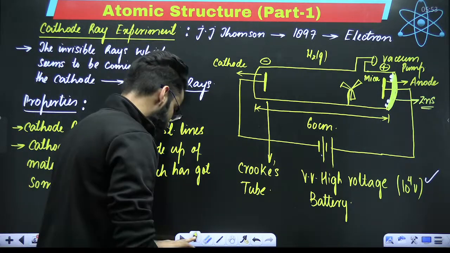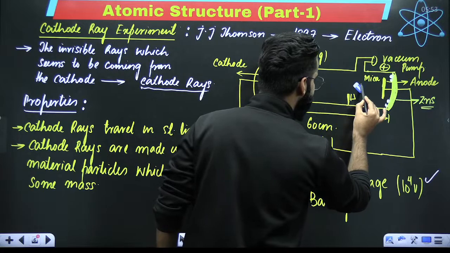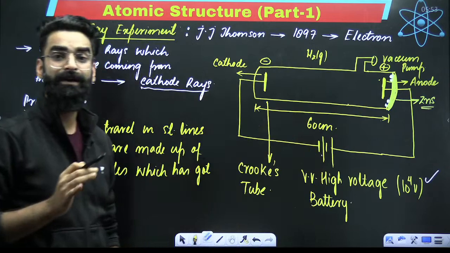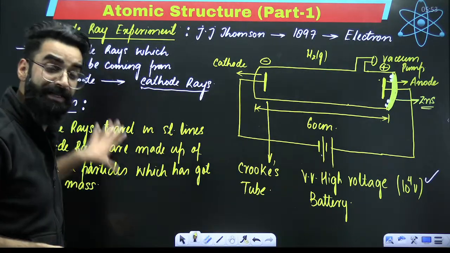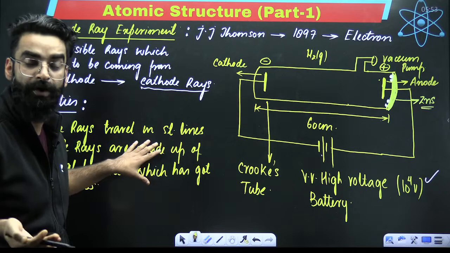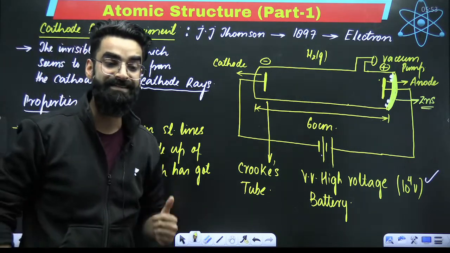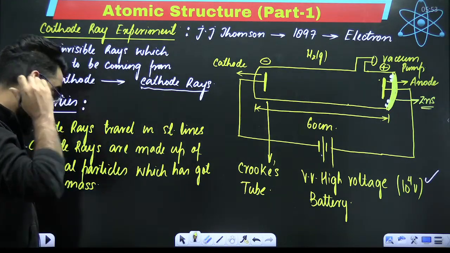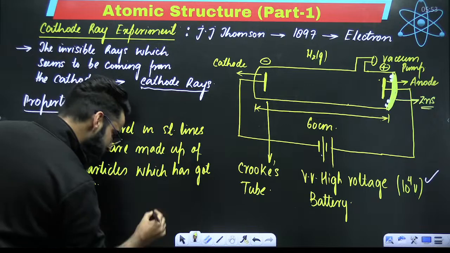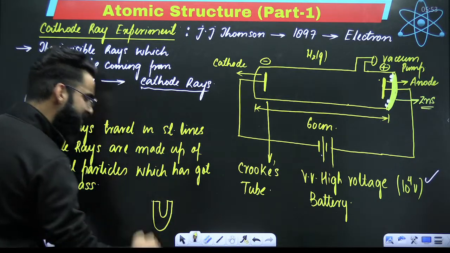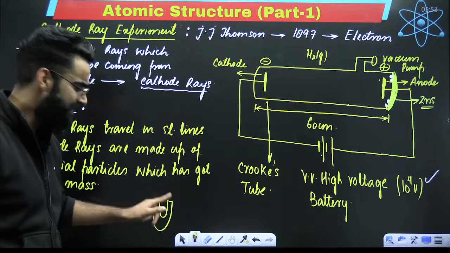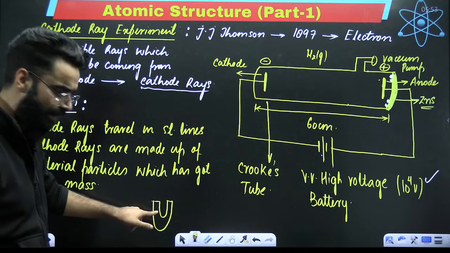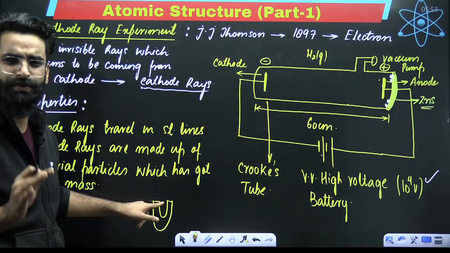Now, my dear students, after getting to know that the cathode rays are made up of material particles, it was important to understand whether those material particles carry certain charge or not. You must be knowing one thing. You would have studied it as well. Imagine this is a magnet, for example. This magnet will definitely have some magnetic field associated with it.